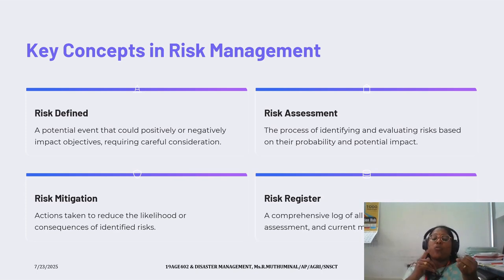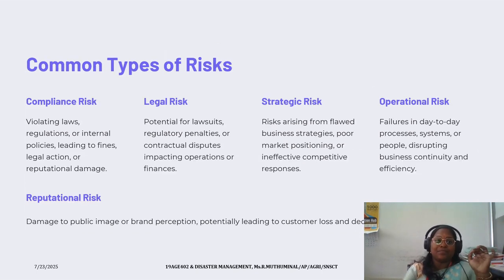After assessing them, we have to predict whether that risk could have a positive or negative impact over our consideration. If it is positive, then it will not reduce the likelihood. If it is a negative impact, we have to take measures to reduce the likelihood or the consequences of the identified risk. Then also we have to record all these data in a comprehensive log, so that we can avoid future impacts that could happen if this prevails again.